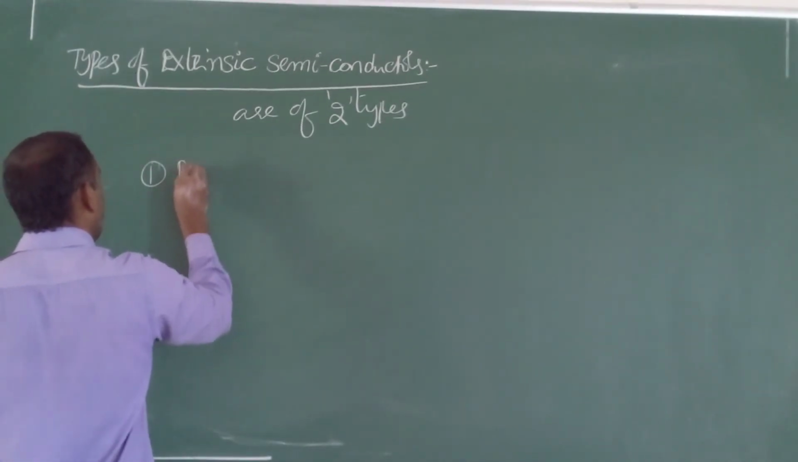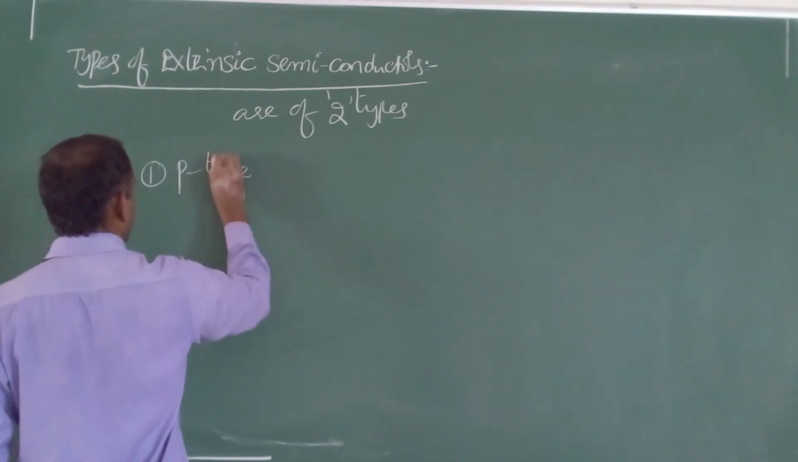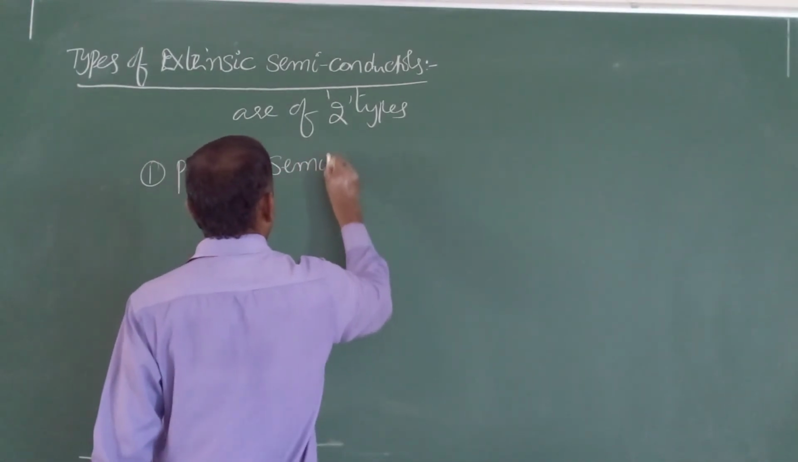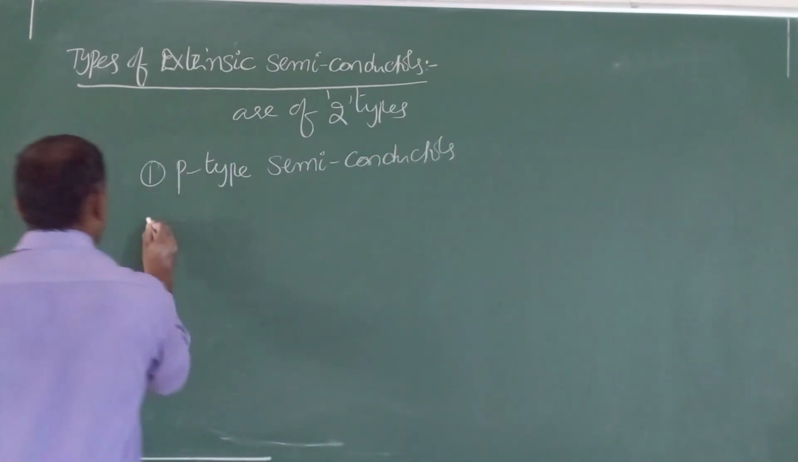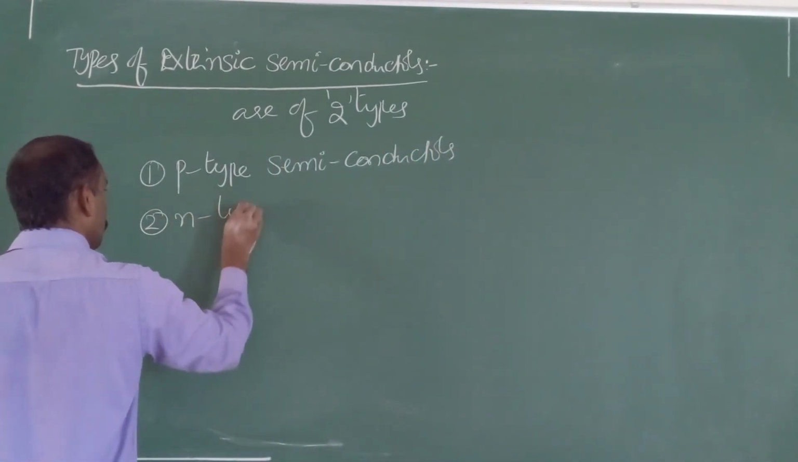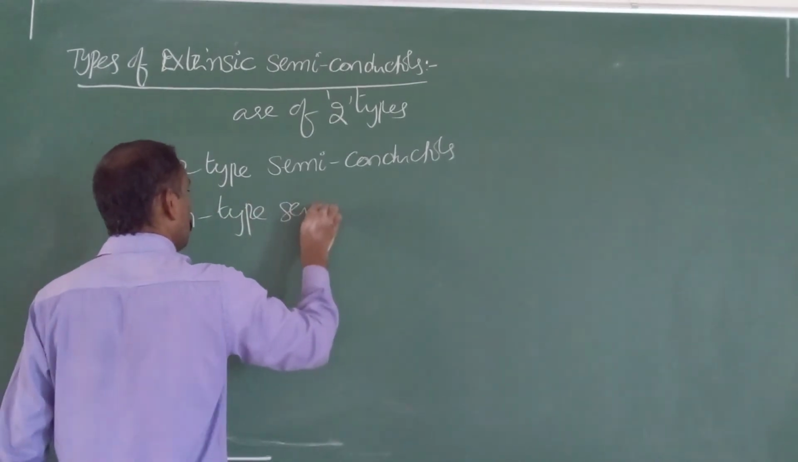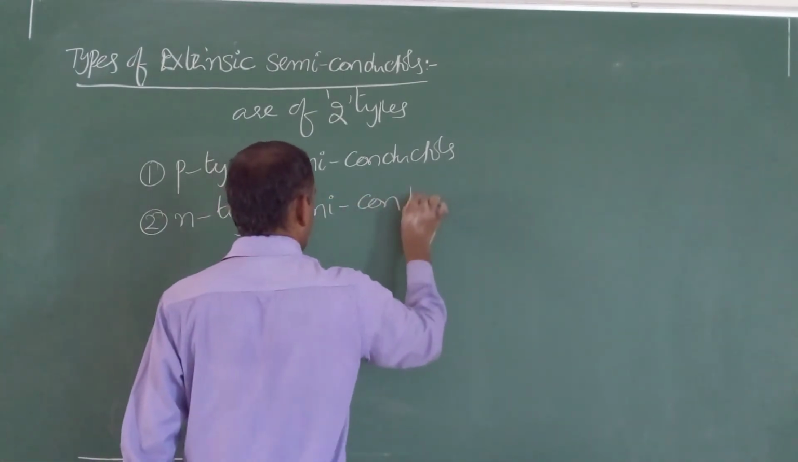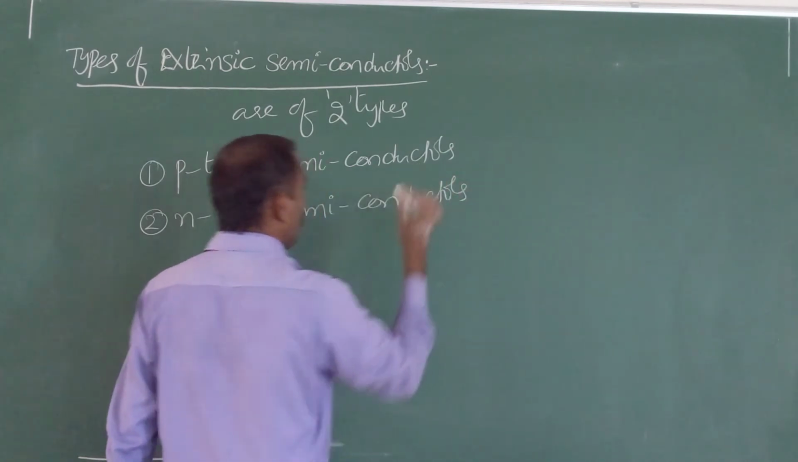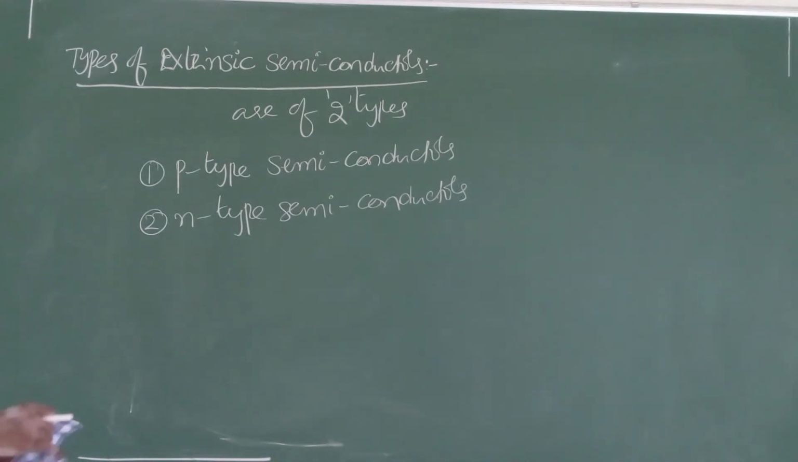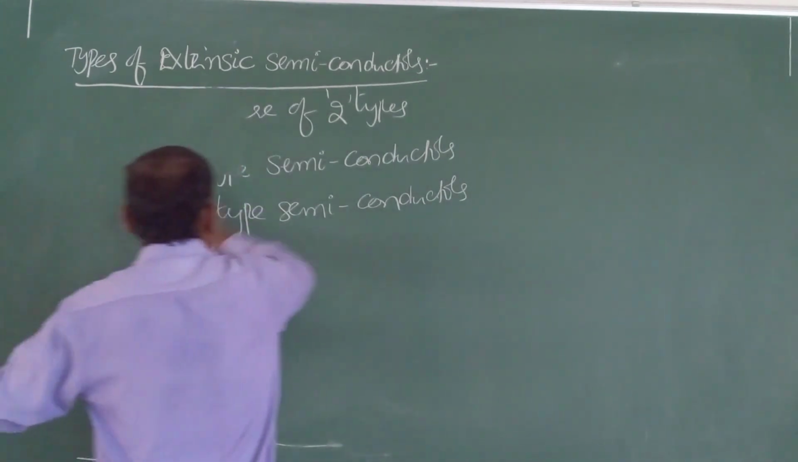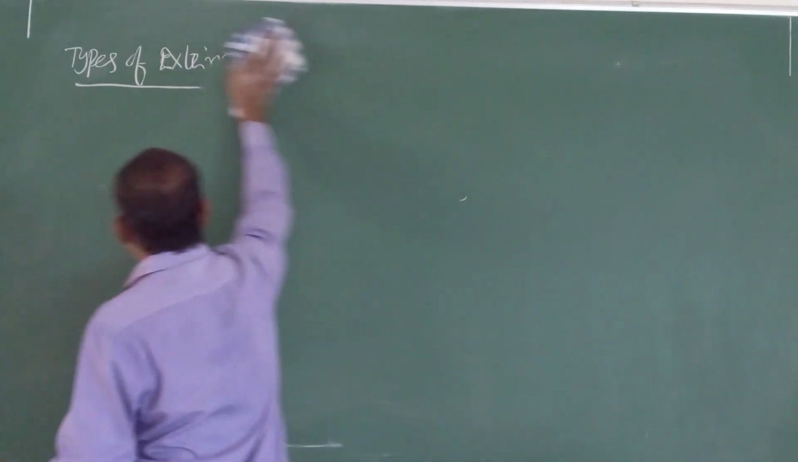First one, p-type semiconductors. Second one, n-type semiconductors. One by one we will discuss. First one, p-type semiconductors. Important types of semiconductors, very important, especially for objective exams. Easy only, complete concept.